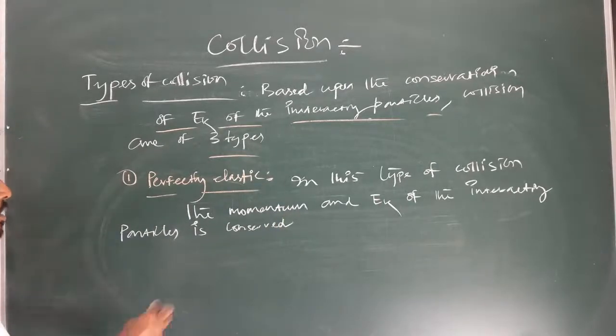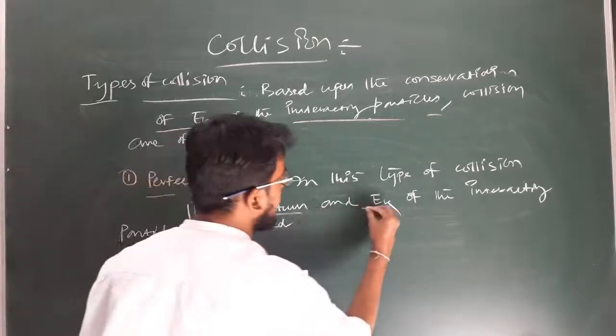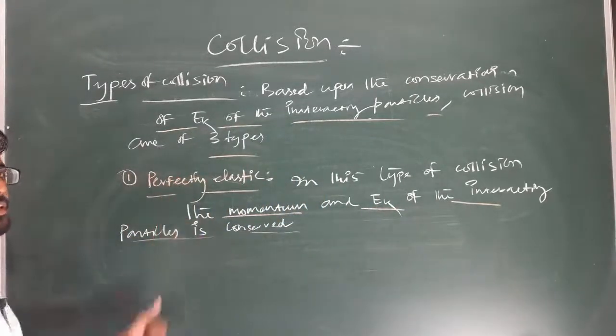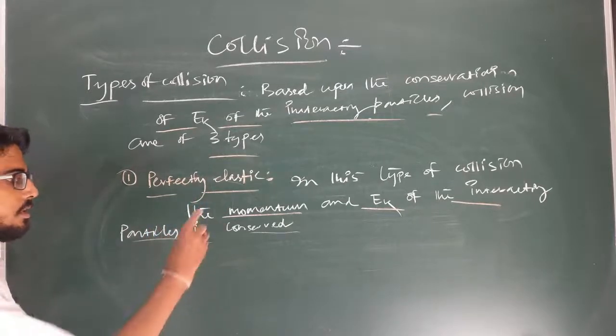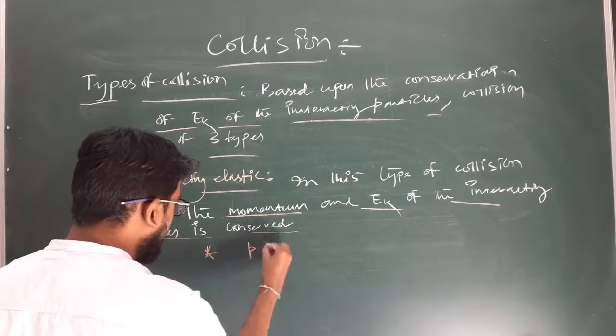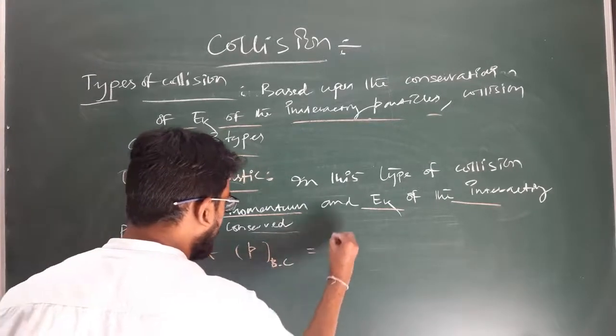Okay, so if in a type of collision the momentum and the kinetic energy of the interacting particles is conserved, then that type of collision is known as what? Perfectly elastic collision.